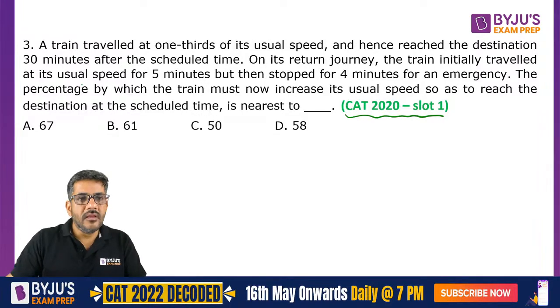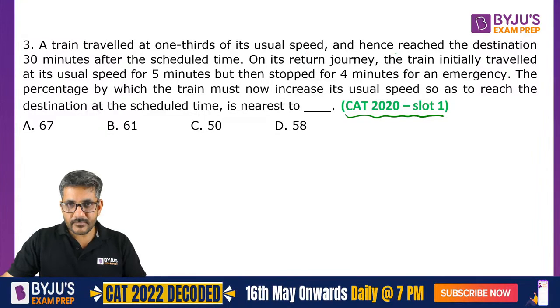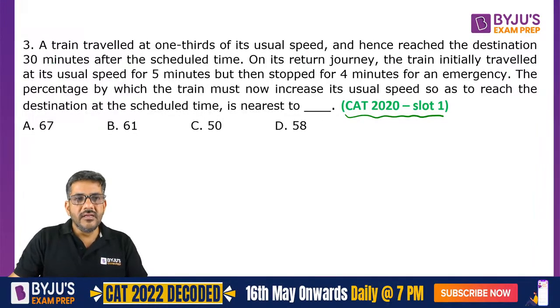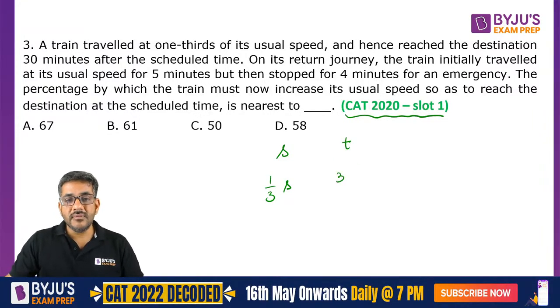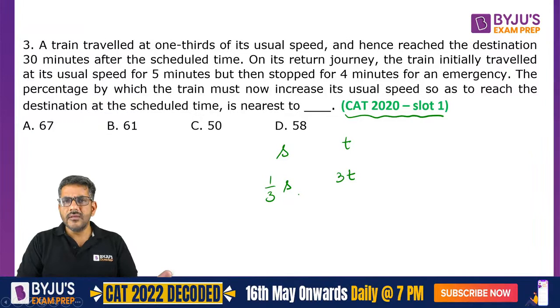Let's have a look. A train travels at 1/3 of the usual speed and hence reaches the destination 30 minutes after the scheduled time. So the speed has become 1/3 and time is inversely proportional. So इसका मतलब time should become thrice. We discussed it. Distance is constant. तो जिस रेशो में स्पीड चलती है उसके इनवर्स रेशो में टाइम चलता है.